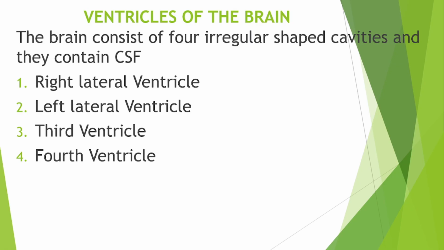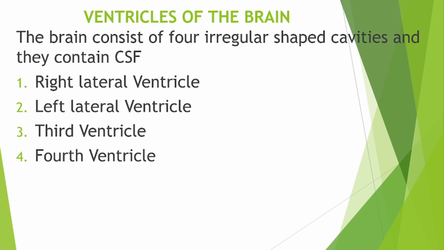They are lined by ciliated epithelium, and they communicate with the third ventricle through the interventricular foramina. Now we move to the third ventricle.